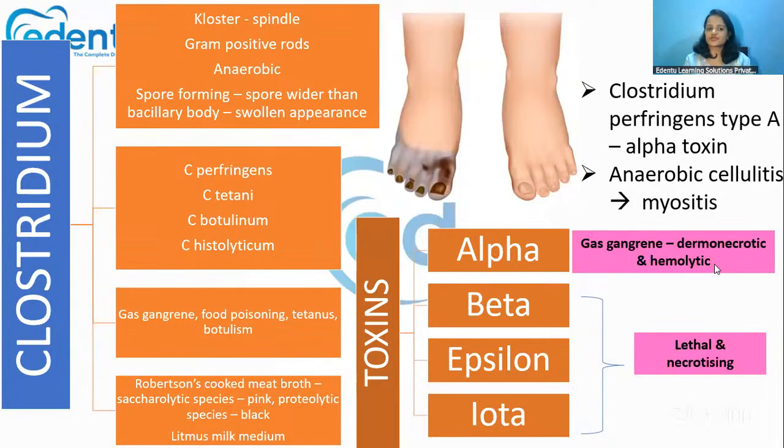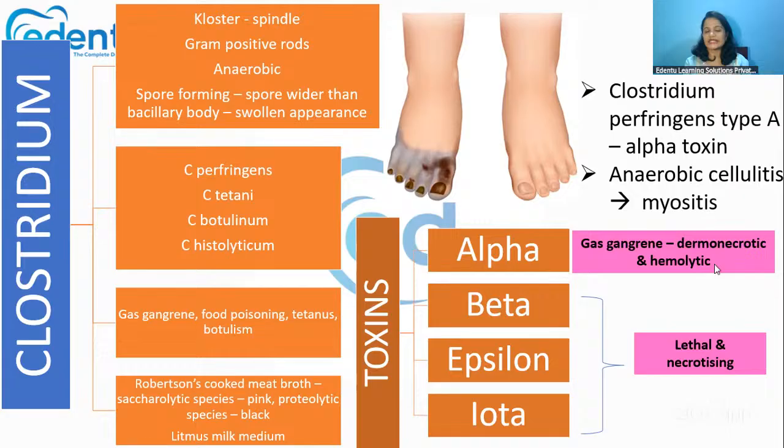Next is Clostridium. There are different species of Clostridium like perfringens, tetani, botulinum, and histolyticum, and all these species are capable of producing very medically important diseases like gas gangrene, food poisoning, tetanus, and botulism. Okay, so the most important one is definitely Clostridium perfringens, which is responsible for causing gas gangrene.